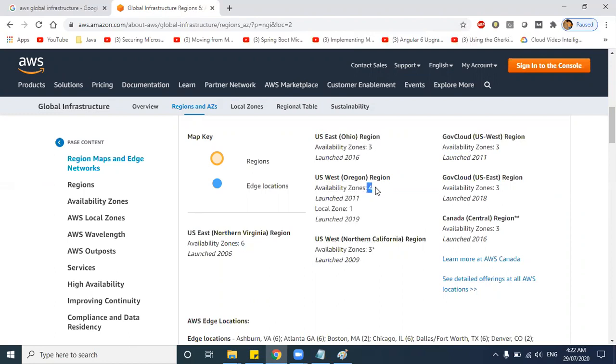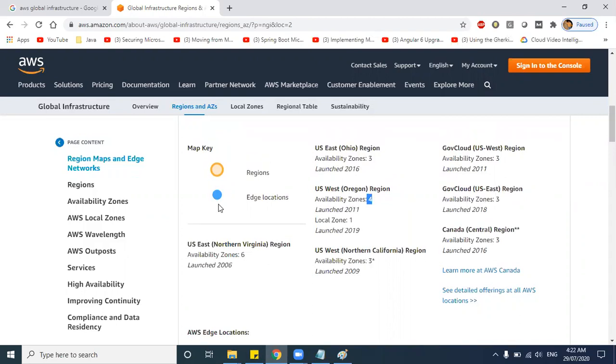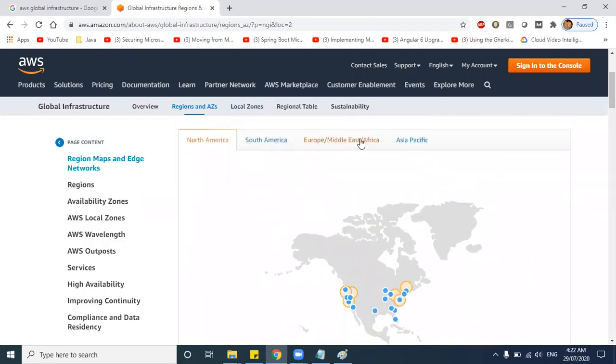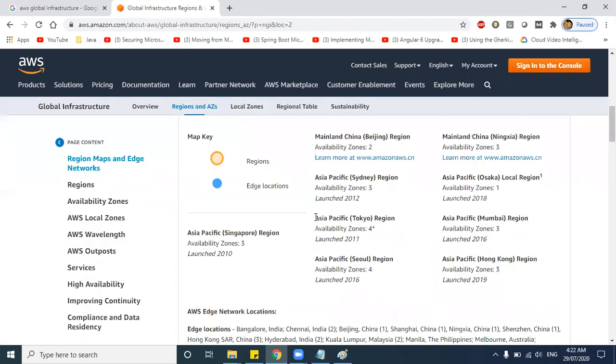If you see here, for Oregon and North California you have three availability zones, for US West you have three, US East three, and Canada Central you have three. So no region has less than two availability zones. Suppose you take Mumbai, right? If you go for the APAC region, Asia Pacific, so Singapore, China, Sydney, Tokyo. If you see Mumbai, you have three. Earlier it was only two availability zones. Now there are three availability zones in the Mumbai region. So this is how regions and availability zones are there.